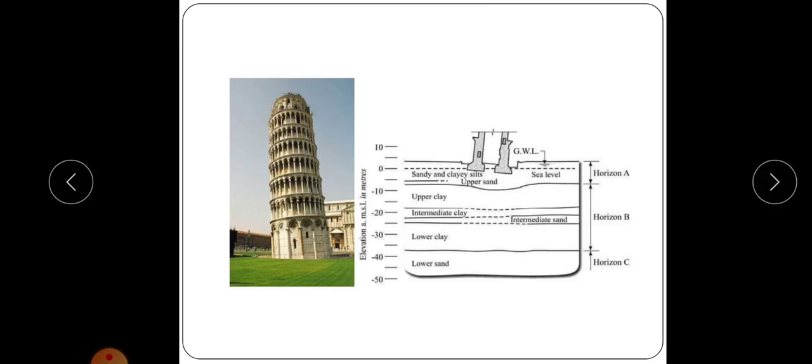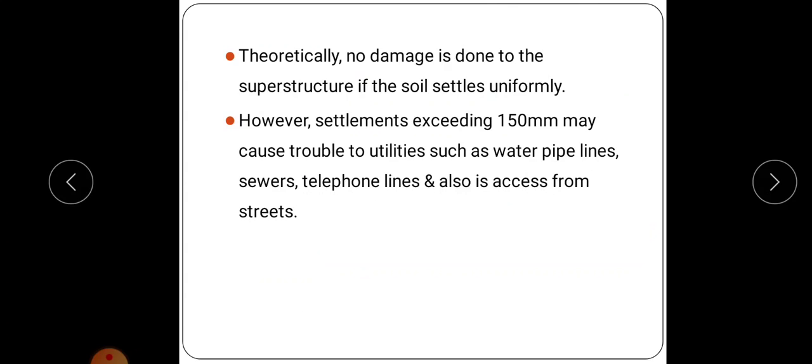Here, this part of the building settles somewhat more than that of this part. That is, settlement is not uniform. Okay, so this is the figure. Here this column will settle more than this column, so there is a tilting of this building. So this is the leaning tower of Pisa, and tilting occurs due to differential settlement.